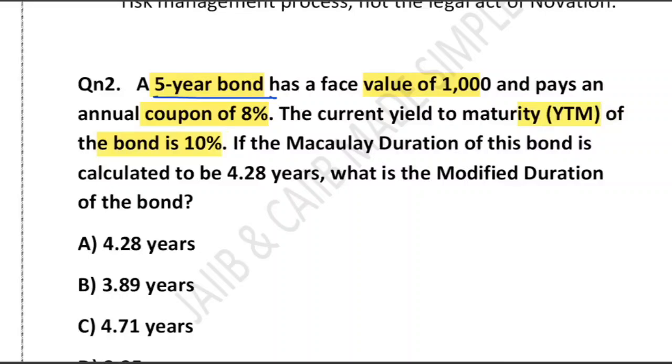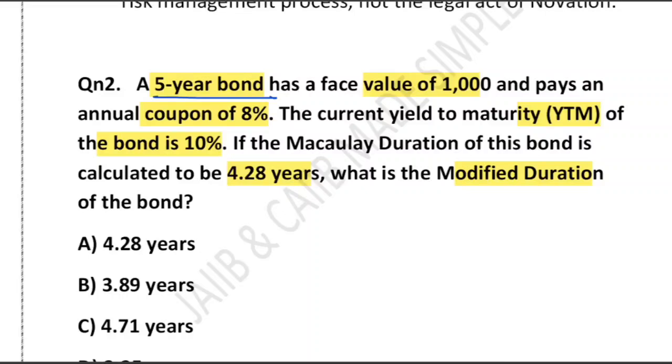Fine. And they have also given the Macaulay duration, 4.28 years. The question is not asking just to calculate the Macaulay duration. It is asking, if Macaulay duration is 4.28 years, what is the modified duration? So our job is only conversion, not full bond calculation.